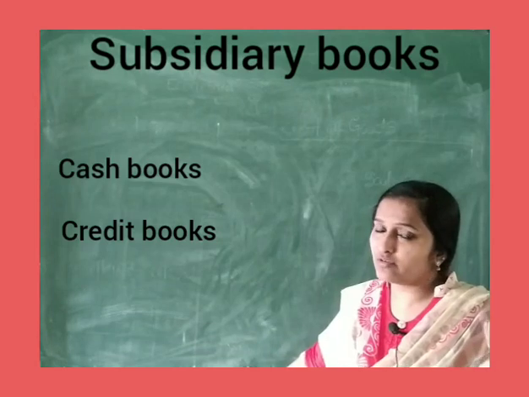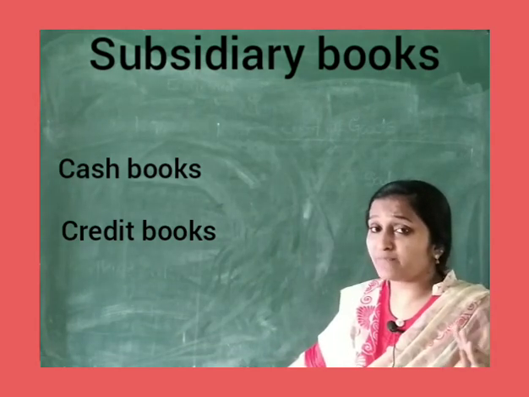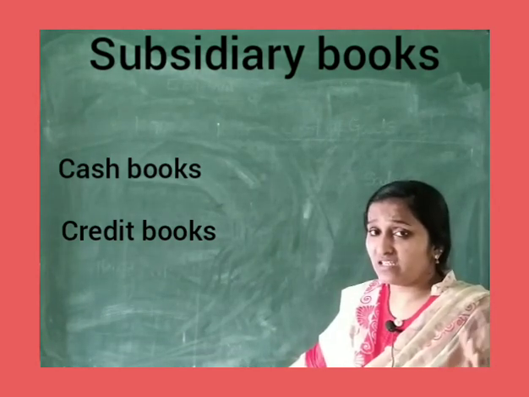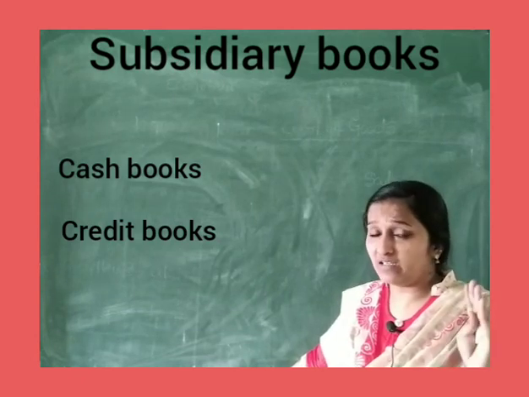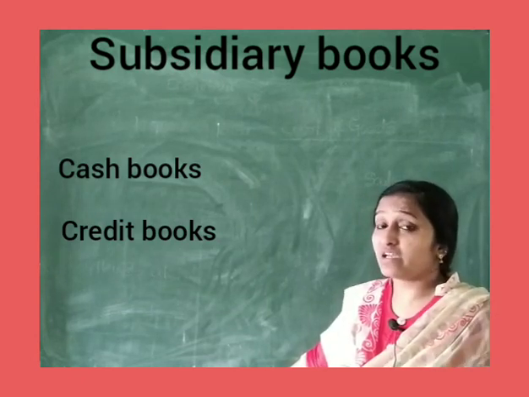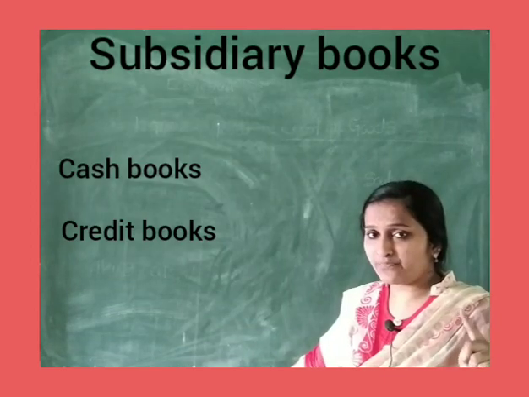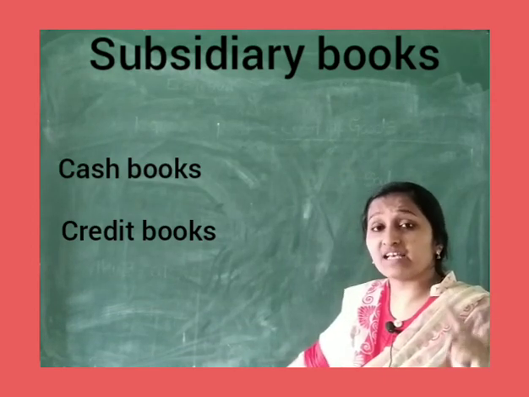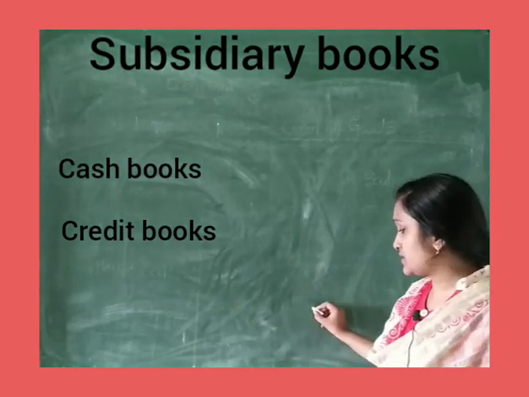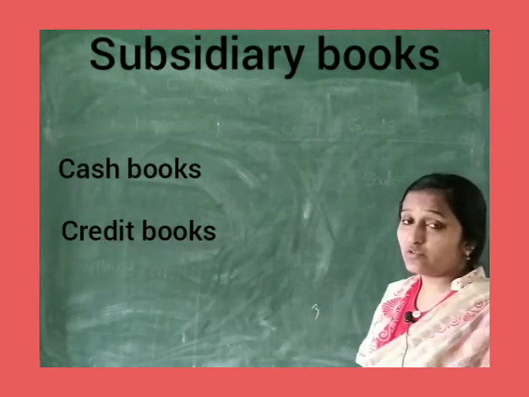You only need to keep in your mind what kind of books will come, what the segregation is. It is done on the basis of cash and credit. You need to keep that in your mind. Again, when we go to cash books, cash books are broadly classified into three books.